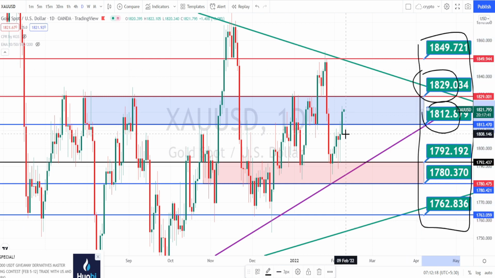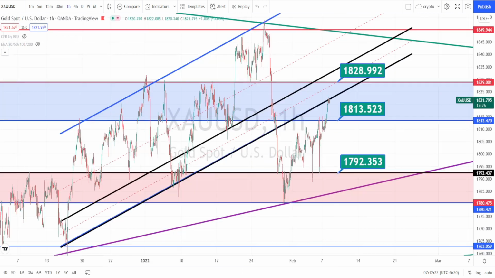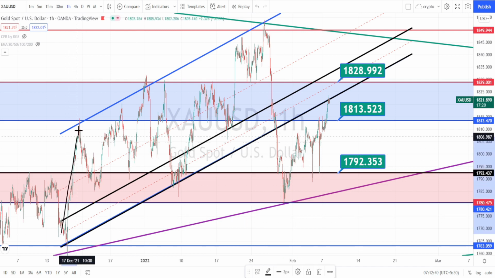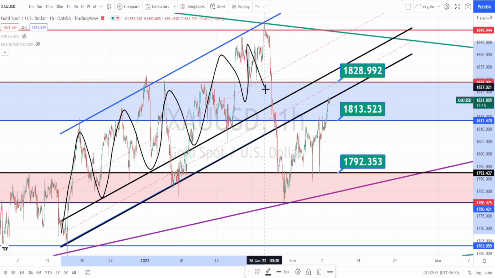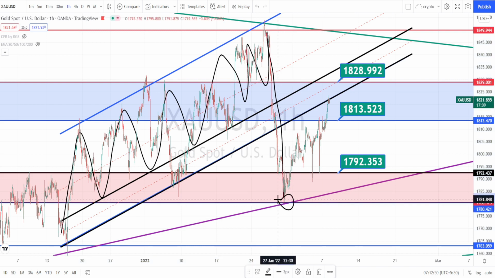Let us do the analysis in hourly time frame. I am in hourly time frame now. When we look at the price action in hourly time frame, the price was trading within a very nice bullish channel pattern. We know it from the daily time frame also. Then it broke this bullish channel pattern and tested the trend line or the support level of the daily time frame. Then it is in a bullish trend for now.